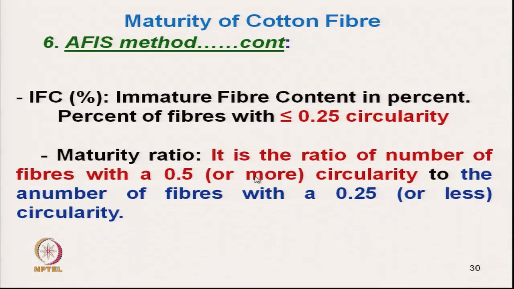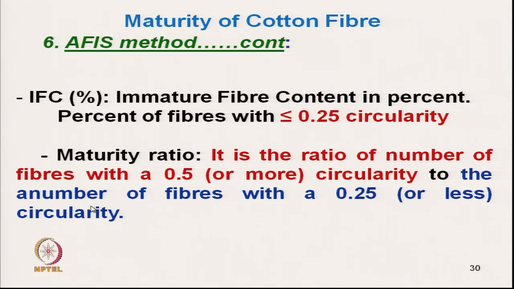And maturity ratio is the ratio of the number of fibers with 0.5 or more circularity to the number of fibers with 0.25 or less circularity.